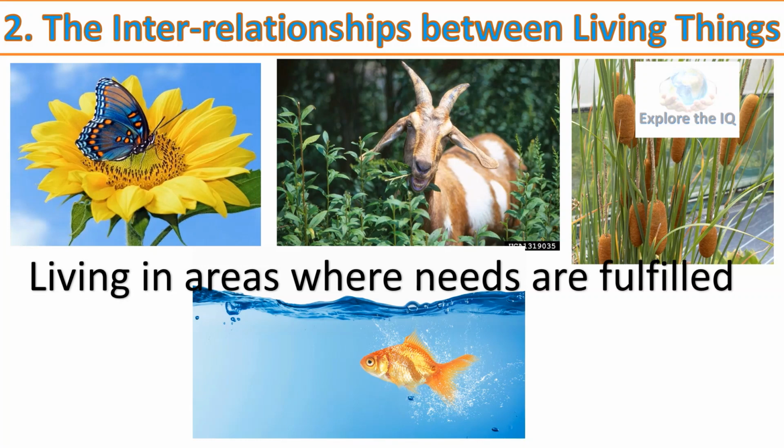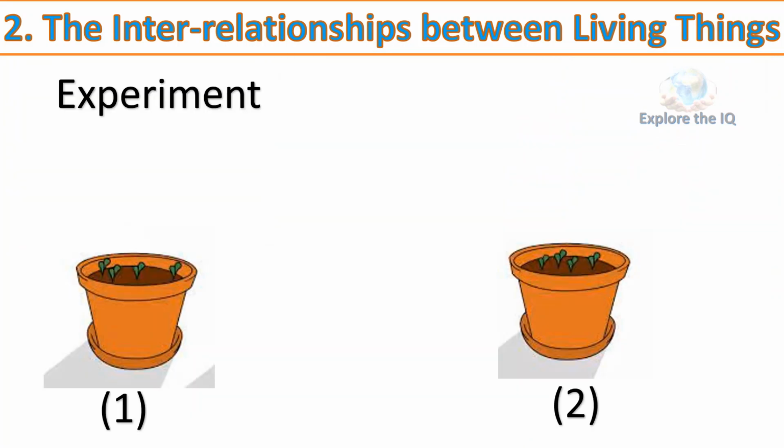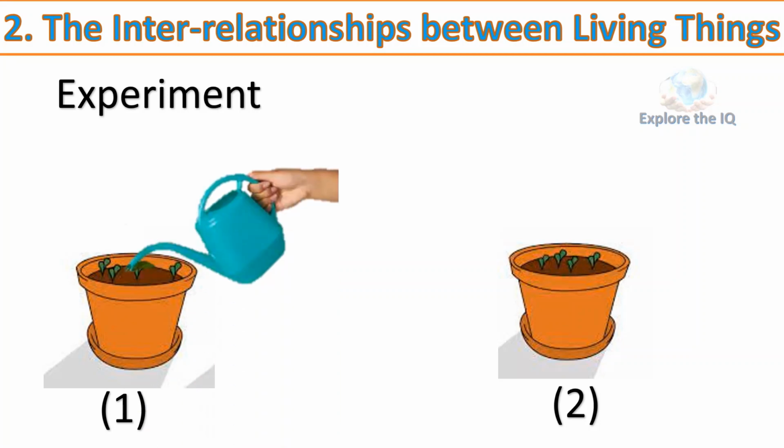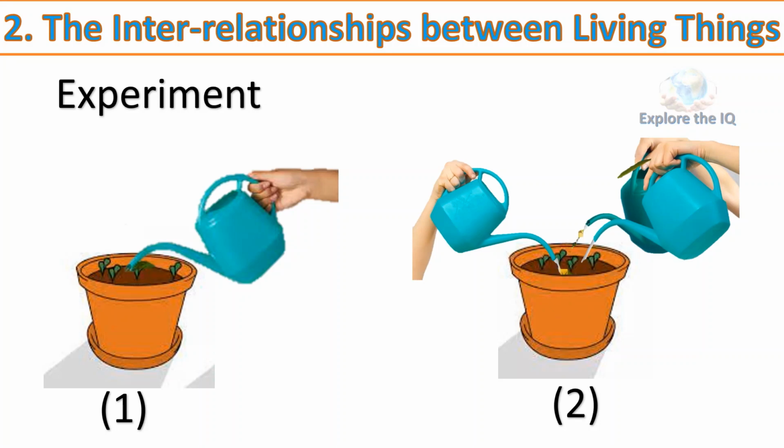Let us prove this with the help of an experiment. Take 2 small boxes, label them box 1 and box 2. Fill them 3/4 with soil. Make the soil moist enough to sow seeds. Sow 2 sprouted moth or matki seeds in each box. Give 2 spoons of water to the soil of box 1 only once every day. Give 4 spoons of water to the other box 4 times a day. Do this for 6 days.